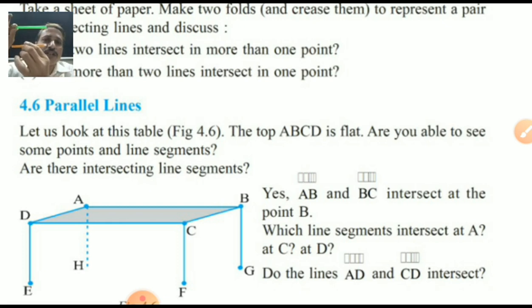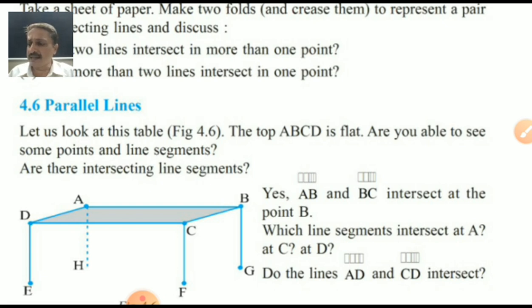Parallel means equal distance at each and every point. Isn't it? Good. Look at this table 4.6. The top ABCD is flat. Are you able to see the same points and line segments?